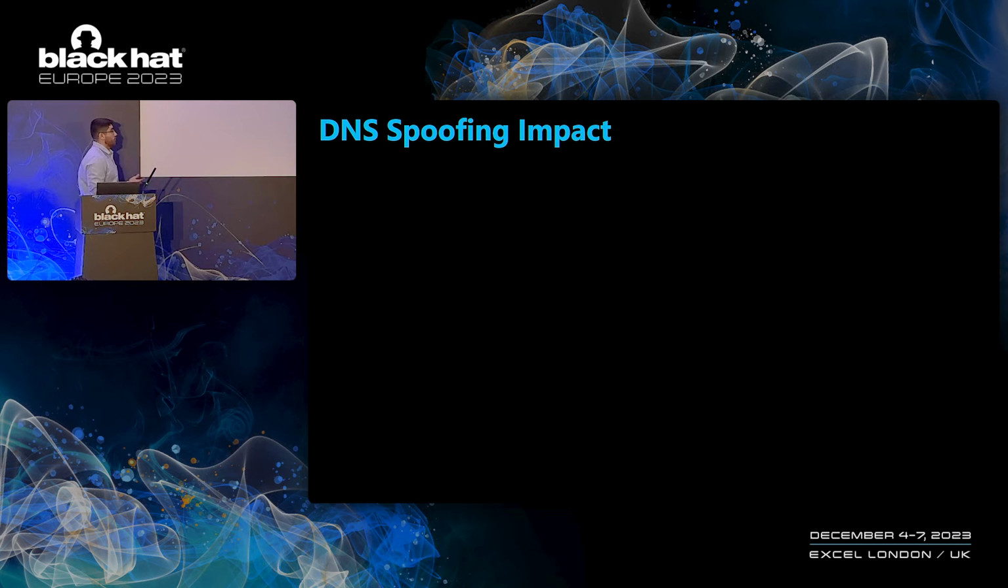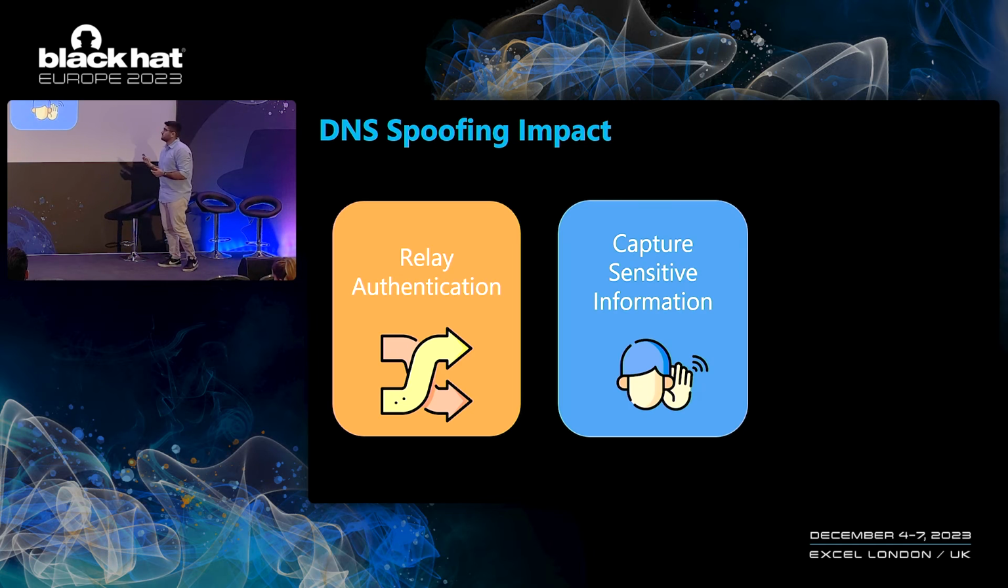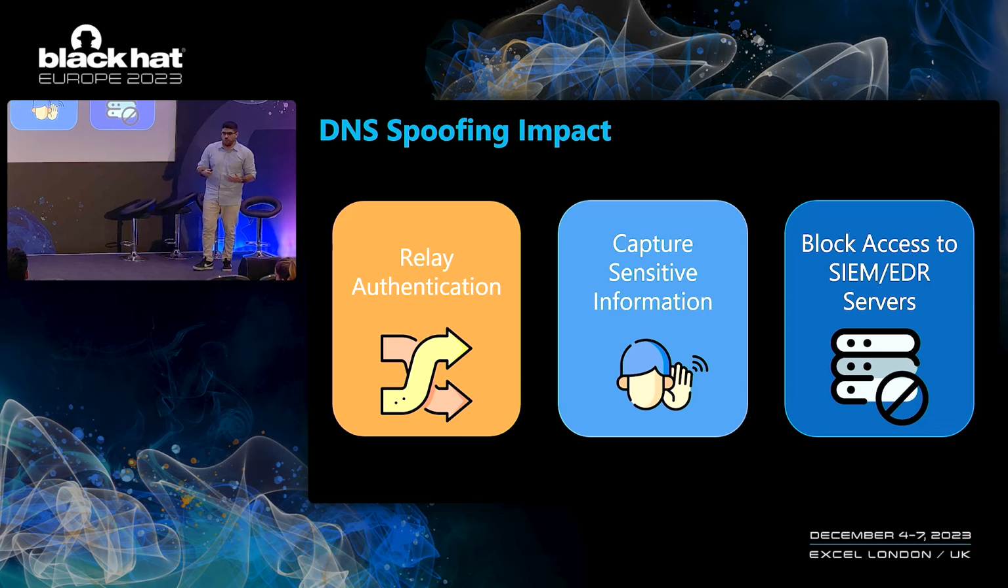As for what we can do with this arbitrary DNS override capability, we can use it, as we've just seen, to relay authentication. We can use it to capture sensitive information if we target specific servers that communicate in an insecure manner. We can even do some creative things like block access to other servers in the network by modifying their DNS records. And really, the sky's the limit here. There are a lot of capabilities and things that an attacker can do with this.